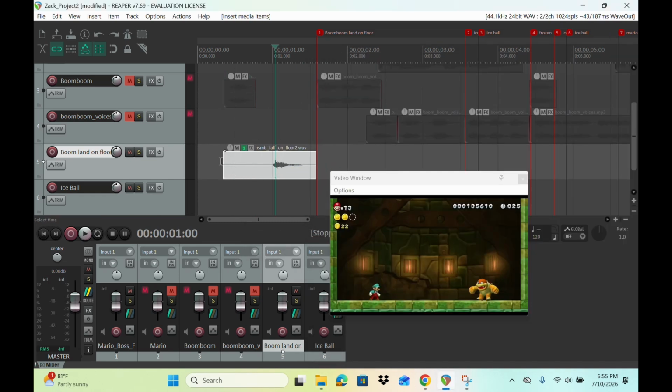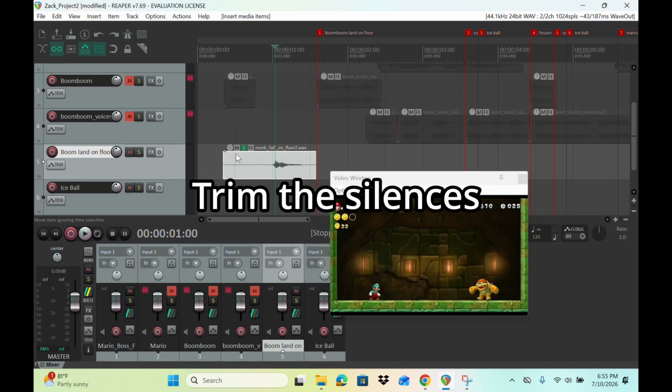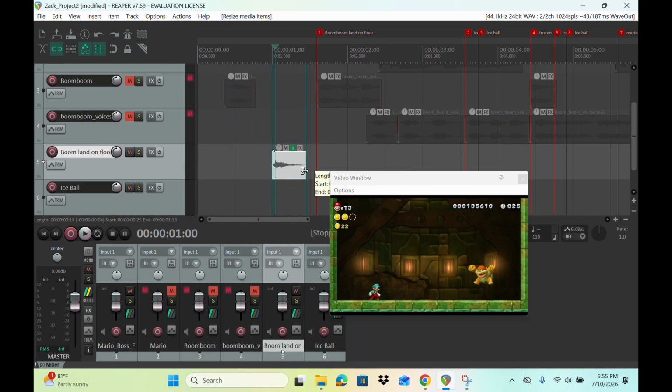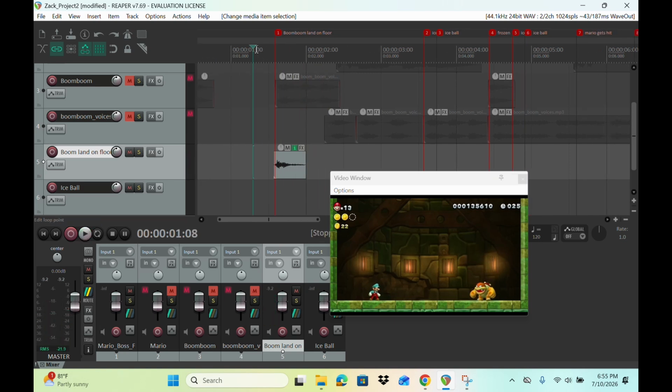And you have some tails that you don't want. So this, I'm going to trim it. I don't need that and I don't need this. Let's put it up there. Boom, boom, land on floor. Let's see how it sounds. All right, that works. Except I need 3 of these because you see 1, 2, and 3.